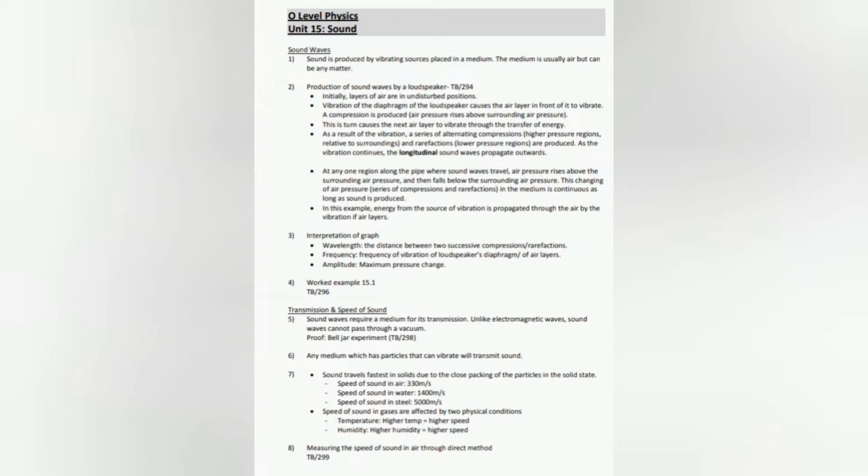As a result of the vibration, a series of alternating compressions, higher pressure regions relative to surroundings, and rarefactions, lower pressure regions, are produced. As the vibration continues, the longitudinal sound waves propagate outwards. At any one region along the pipe where sound waves travel, air pressure rises above the surrounding air pressure, and then falls below the surrounding air pressure.